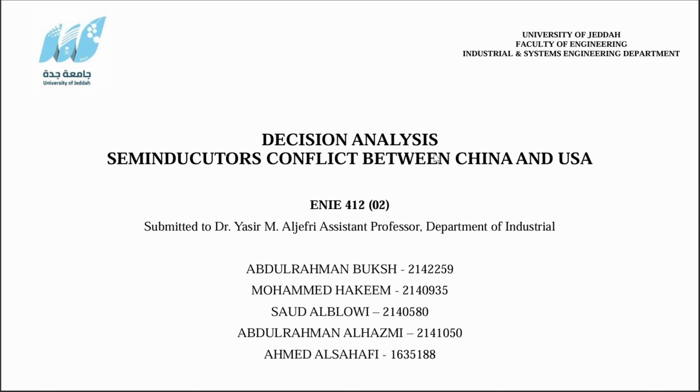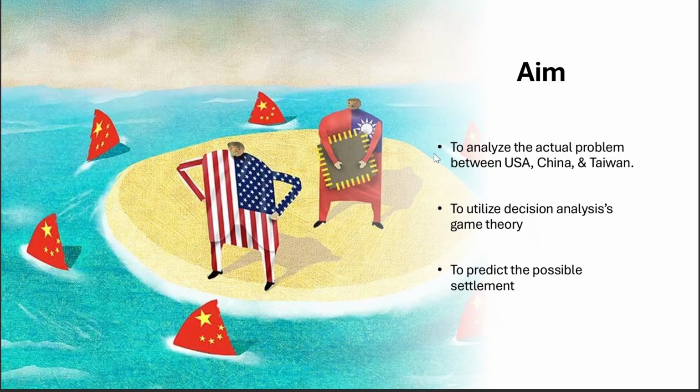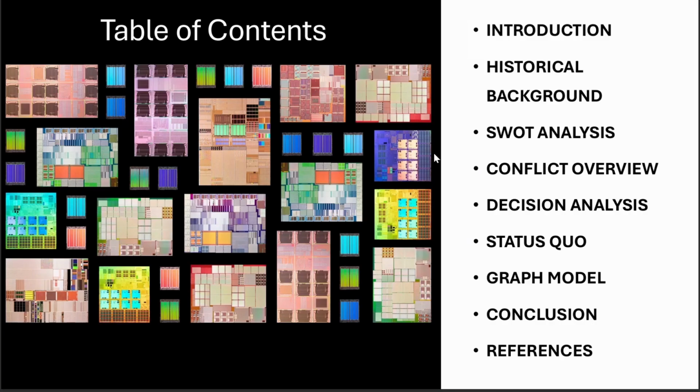We're going to discuss our final term project in the decision analysis course about the semiconductor conflict between the USA and China. First, we aim to analyze the actual problem between the USA, China, and Taiwan, and utilize decision analysis game theory to predict the possible settlement. In the table of contents, first we have the introduction, the historical background, SWOT analysis, conflict overview, decision analysis, status quo, graph model, conclusion, and finally the references.